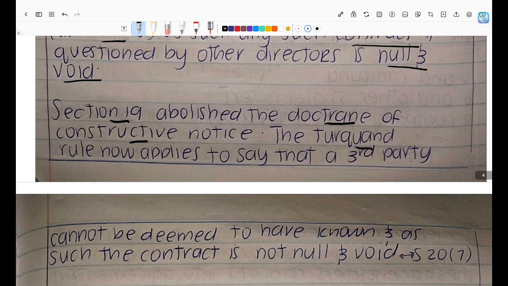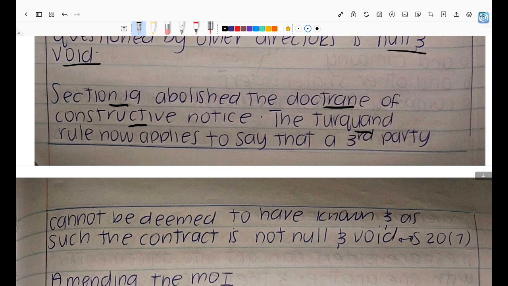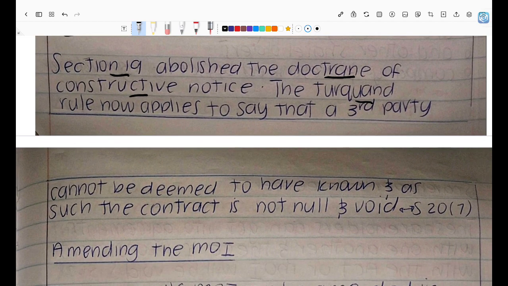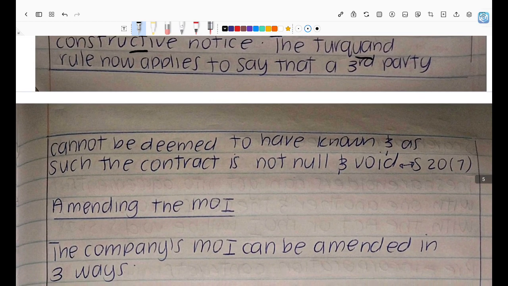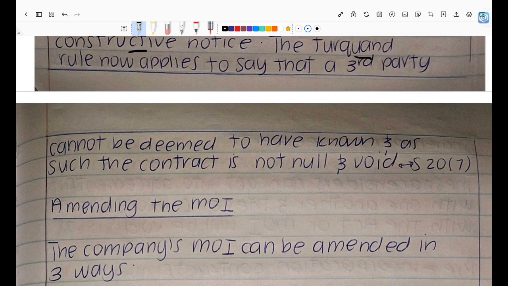So the Turquand rule actually came into being through the Turquand case. I'm sorry if I'm pronouncing those names wrong. It came into being under the Turquand rule, right? So Section 19 said, no, we can't assume that third parties know what's happening in your internal affairs. So the Turquand rule came into being, as I said, and now the Turquand rule applies, and it says that third parties cannot be deemed to have known the internal affairs of the company.